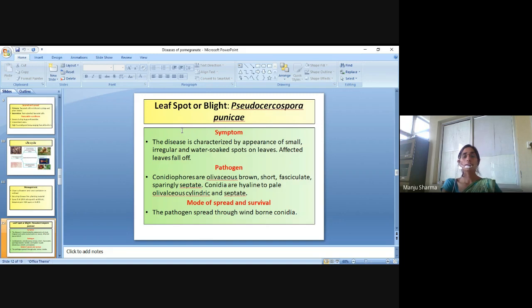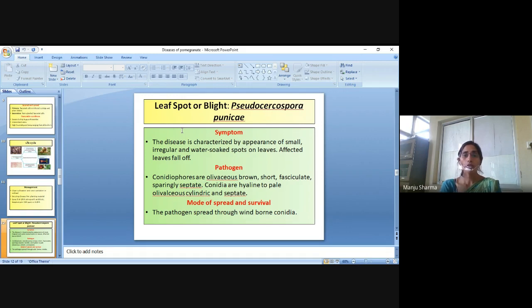Then the leaf spot or blight disease, which is caused by Pseudocercospora punicae. The disease is characterized by the appearance of small, irregular, water-soaked spots on leaves. Affected leaves fall off.